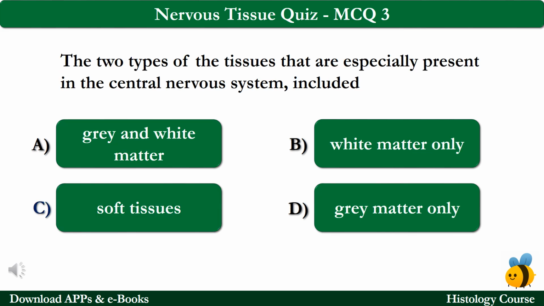MCQ number 3. The two types of tissues that are especially present in the central nervous system include option A gray and white matter, option B white matter only, option C soft tissues and option D gray matter only. The correct answer is option A, which is gray and white matter.